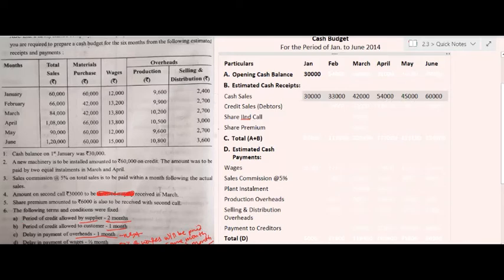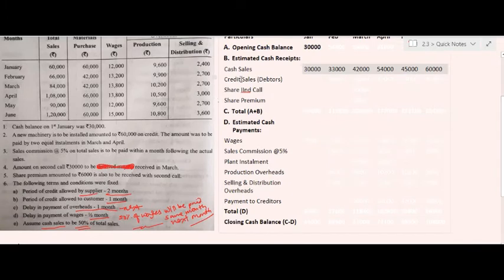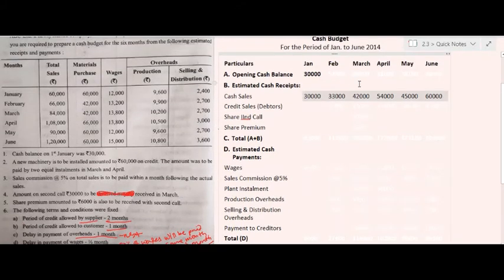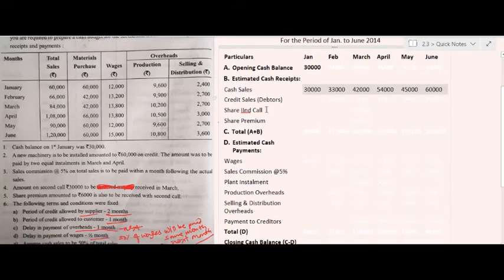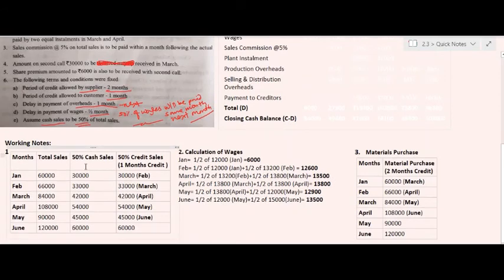Likewise, the credit sales for the month of January to June 2014 will be as calculated in the working notes. As you can see, the amount of credit sales for the month of January will be nil. In the month of February, the amount of credit sales is 30,000.